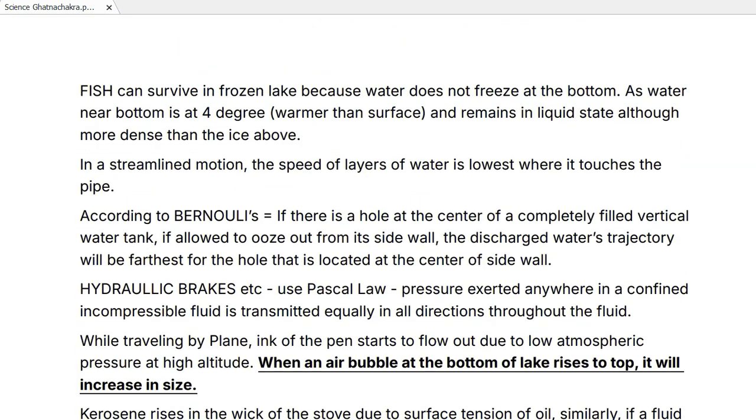ठीक है. Then fish can survive in frozen lake because water does not freeze at the bottom. Water never freezes at the bottom. As water near bottom is at 4 degree, मतलब warmer than the surface पे जम जाता है, नीचे नहीं जमता है. मान लो नीचे 3 या 4 डिग्री पे होता है, तो 4 डिग्री पे क्या होएगा? It remains in the liquid state. And why is that? Because it has a water at 0 degree.